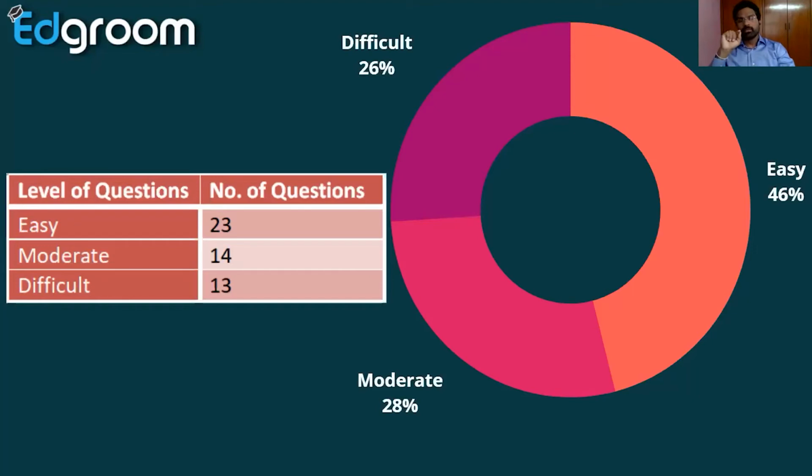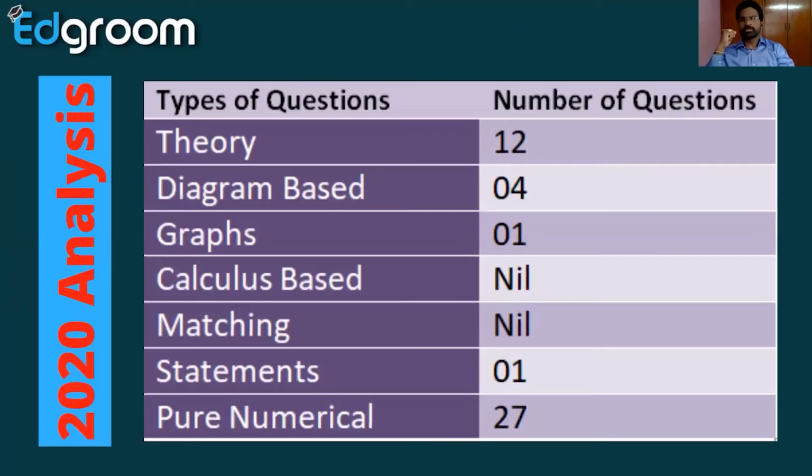So here an above average student can answer 37 questions. Actually, you have to answer 45 questions. But an above average student can answer 37 questions in that paper also. So don't worry about the toughness of the paper. A paper is never 100% tough. Okay, so let us see the 2020 analysis.